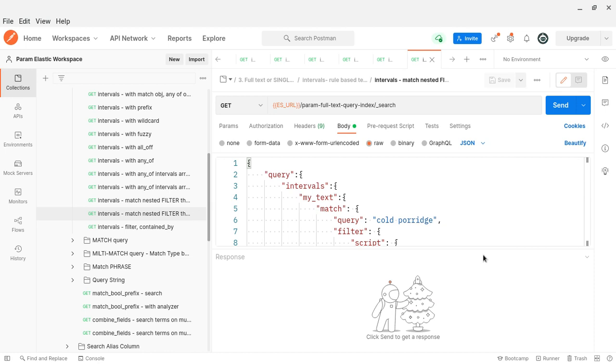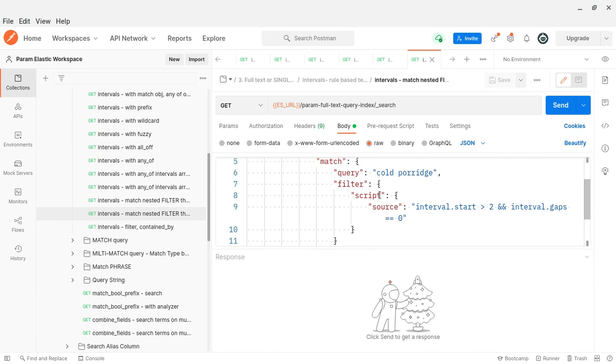See why the filter is needed. I'll tell you. Let's say for the given interval query we got 500 documents matched, but I still want to filter them out. How can I do that? Obviously I have to use a filter. Here, cold beverage filter script. It's kind of using the internal start, get or something. Let's see how it goes.